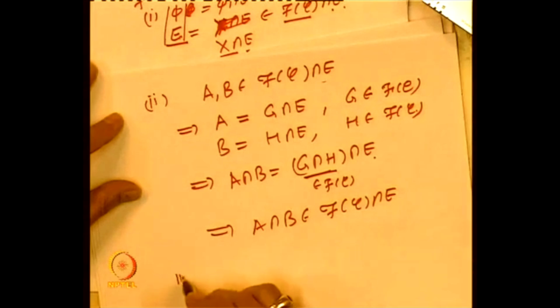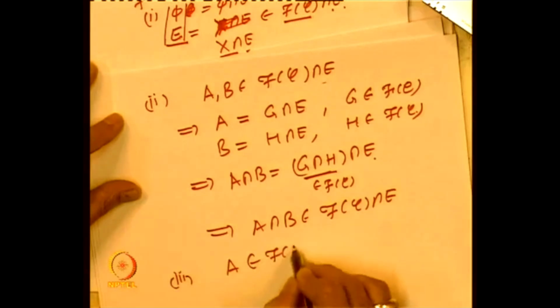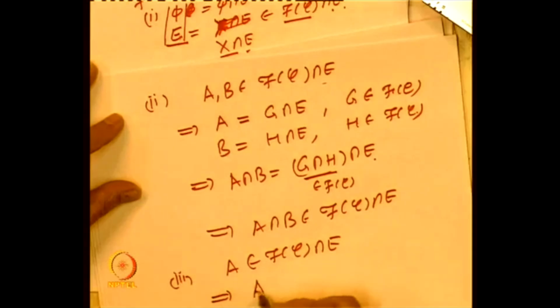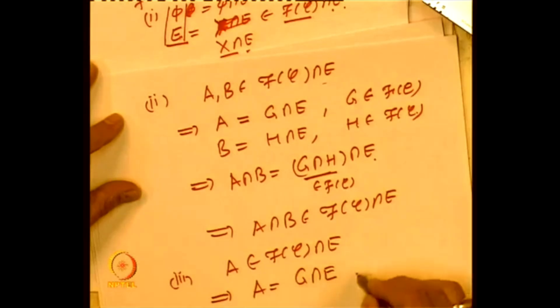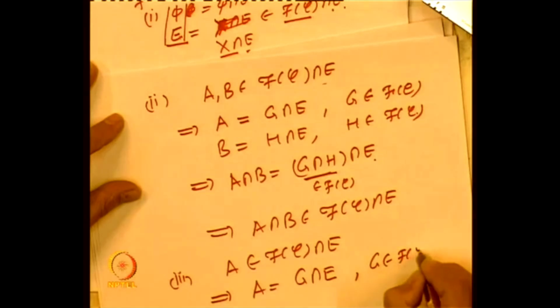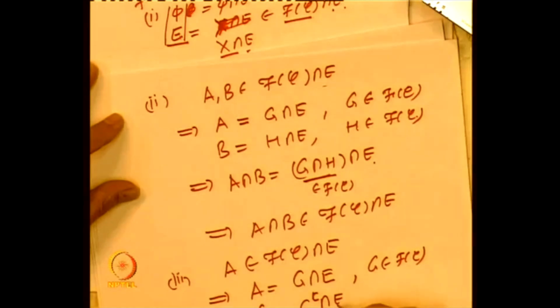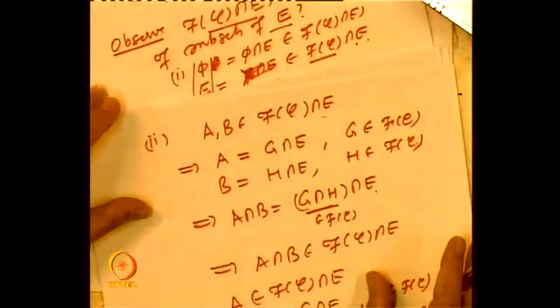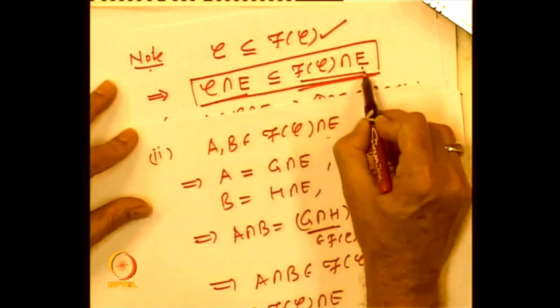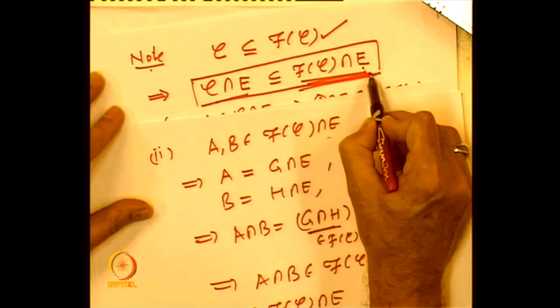And finally, let us look at the third property. If A belongs to f of C intersection E, that means A can be written as some G intersection E, where G belongs to f of C. Now let us look at A complement, but keep in mind the A complement is in E. So this is nothing but G complement intersection E. We are taking the complement inside the set E, because we are looking at the collection of subsets of E. So this belongs to f of C intersection E. So what we have shown is that C intersection E is a subset of this, and this collection is an algebra.